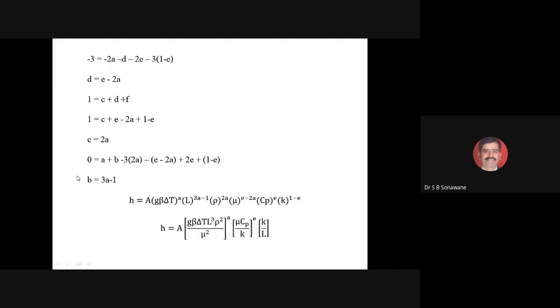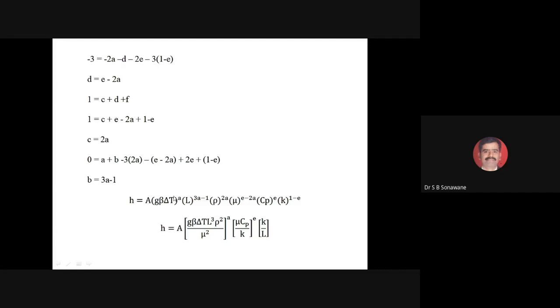Up till now any difficulty? No, sir. Everybody should have understood this. This is very important, because we are basically developing the governing equation for natural convection in terms of the non-dimensional numbers.